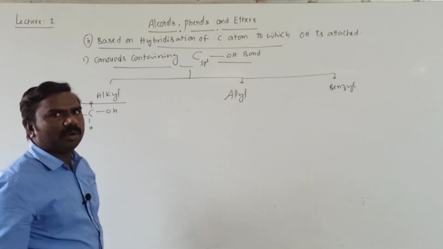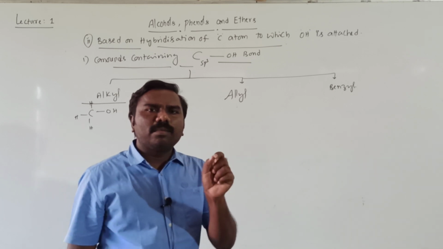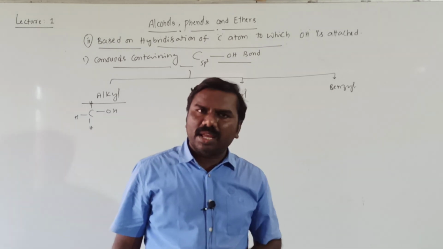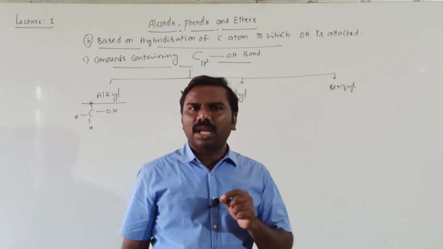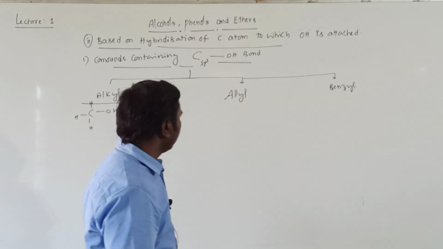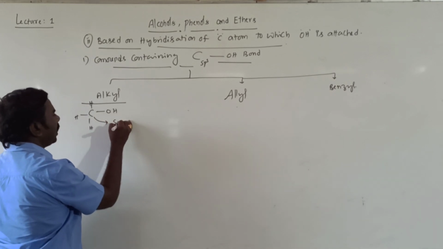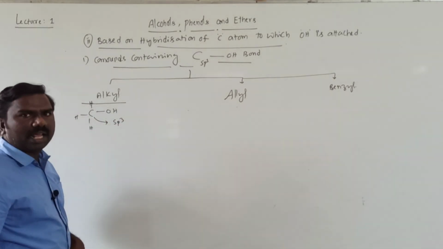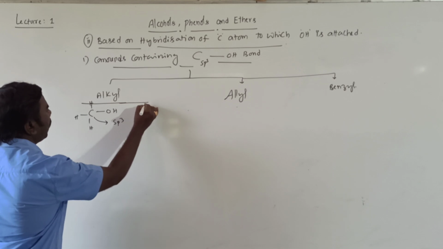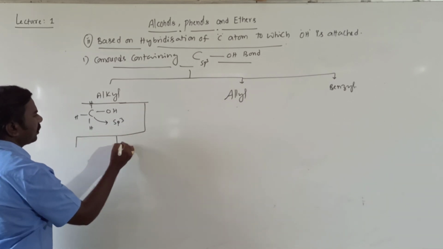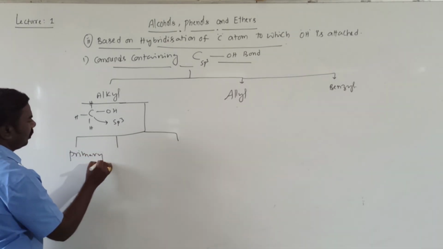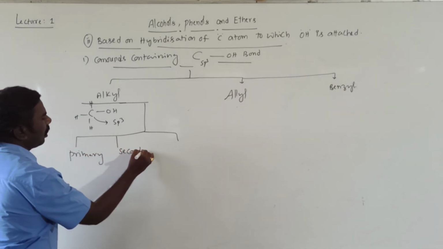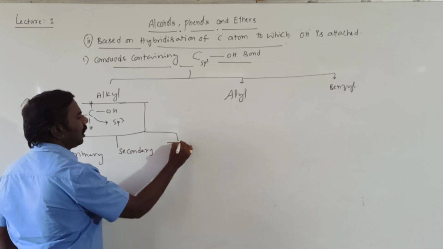All are single bonds. Students, single bond surrounded carbon is sp3, double bond sp2, triple bond sp, we know already. This carbon atom undergoes sp3 hybridization. Alkyl alcohols are again classified into three types: primary alcohols, secondary alcohols, tertiary alcohols.